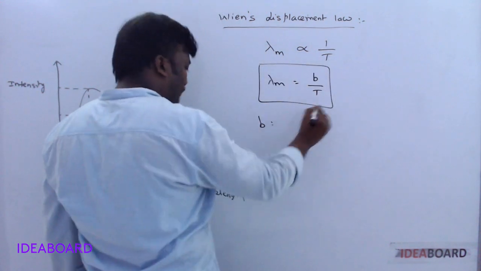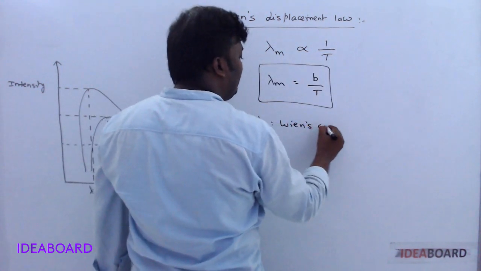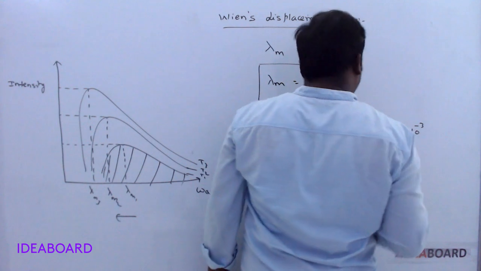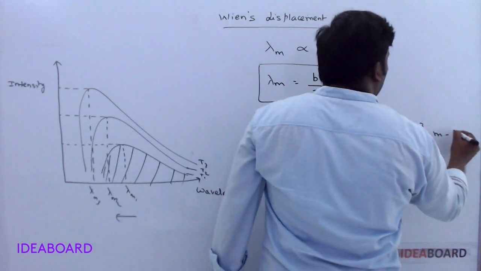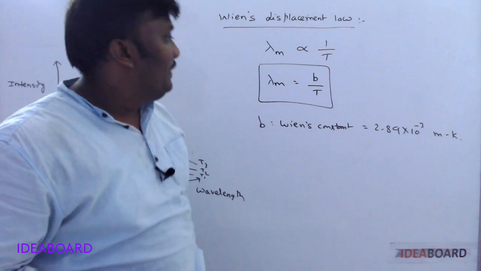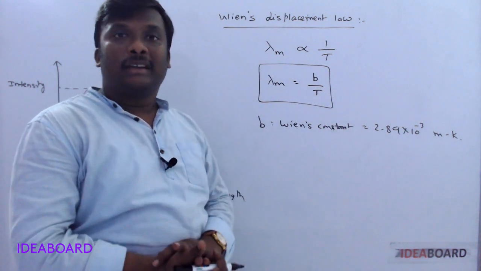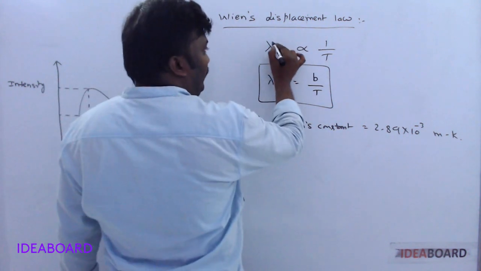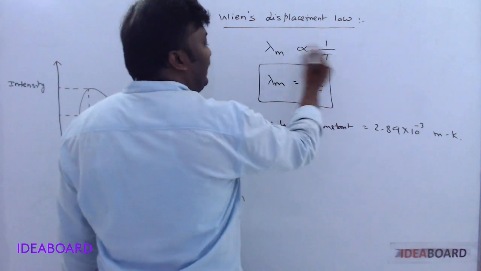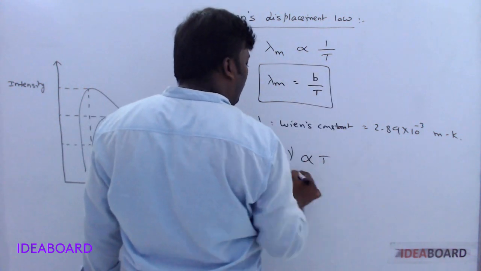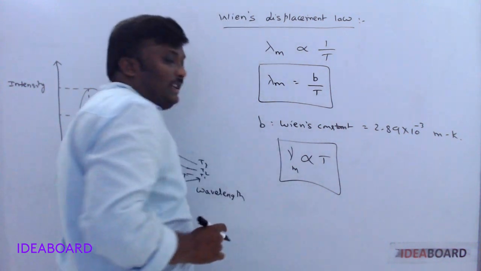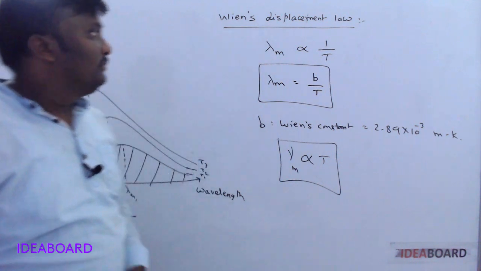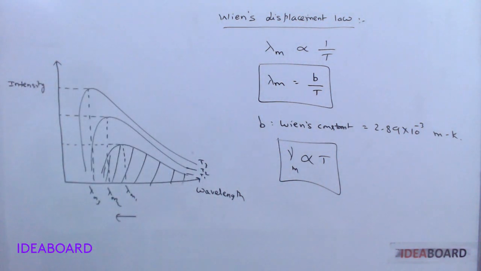Here b is called Wien's constant, and its value is 2.89 into 10 power minus 3. Wavelength units are meter and temperature must be in kelvins, so meter Kelvin. And we know the relation between the wavelength and the frequency. Frequency and wavelength are inversely proportional, which indicates that nu is always proportional to T. So the frequency corresponding to the maximum intensity is always directly proportional to the temperature. Okay, this is Wien's displacement law.